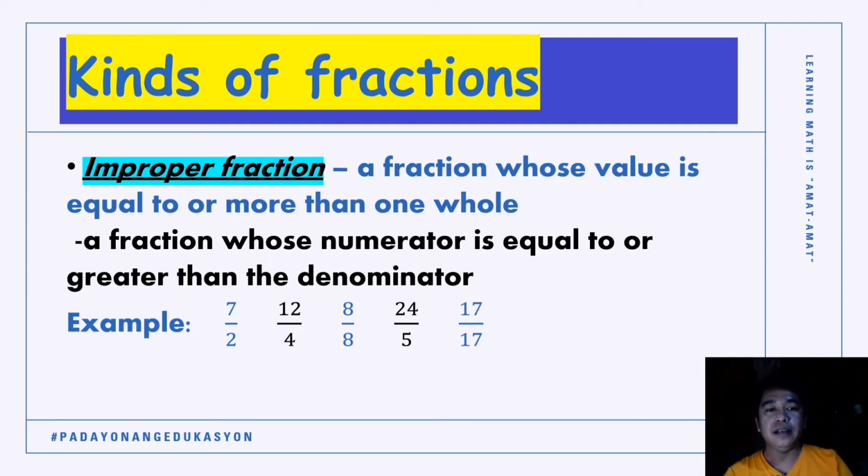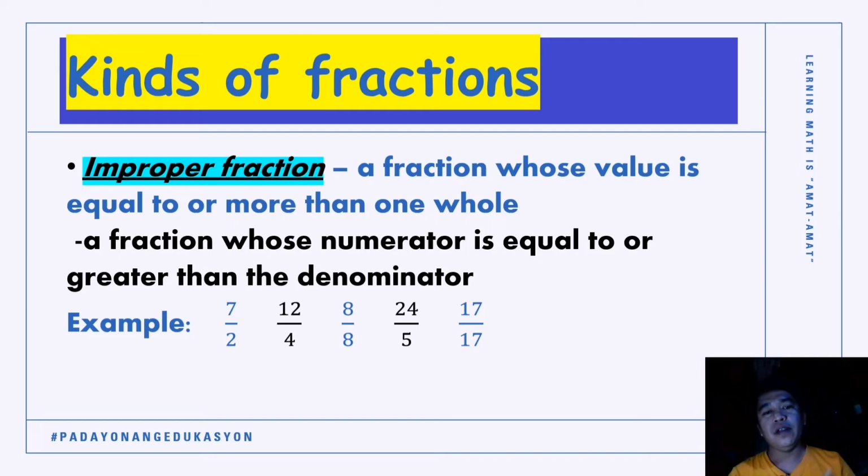Let's take a look for our example. The first example there is 7/2. So, your numerator is 7, which is our upper term, and our denominator is 2. 7 is bigger or greater than 2, therefore 7/2 is an example of an improper fraction.